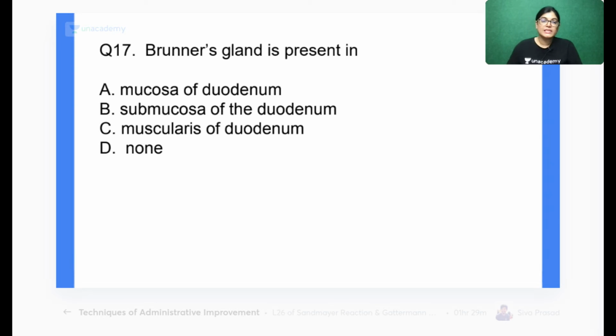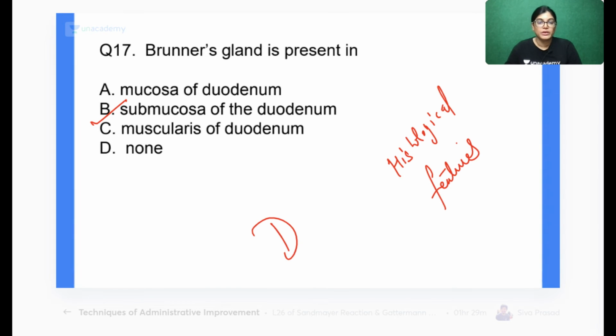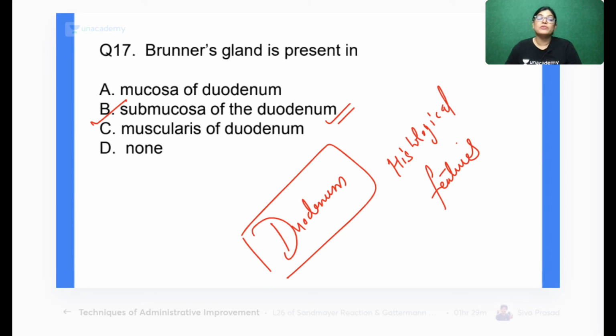Okay, many of the students have given the right answer. The correct answer is submucosa of the duodenum. It is a very important histological feature, a characteristic identifying feature for the histological slide of the duodenum. So for the duodenum, the characteristic identifying feature is Brunner's gland in the submucosa layer.